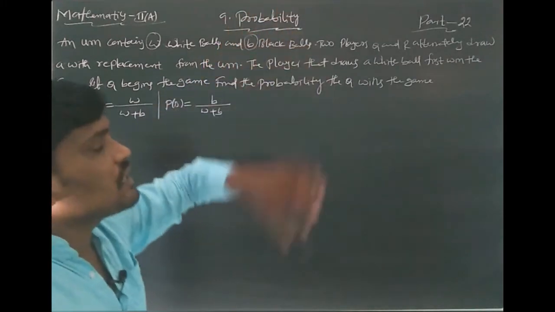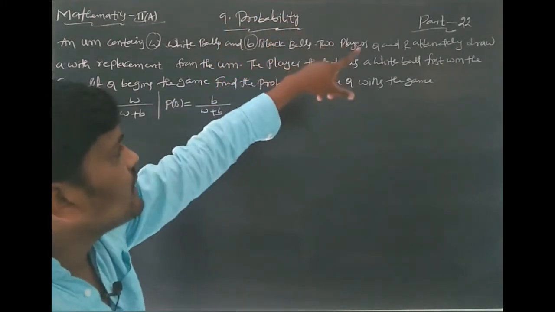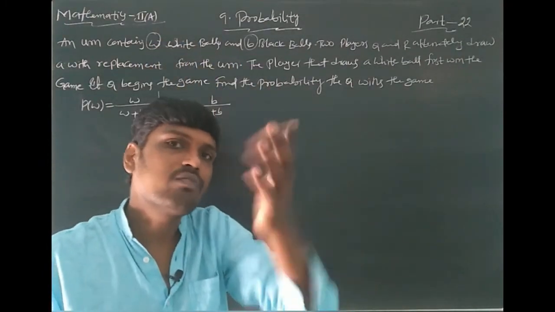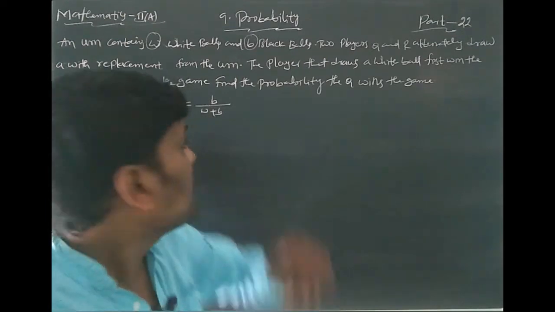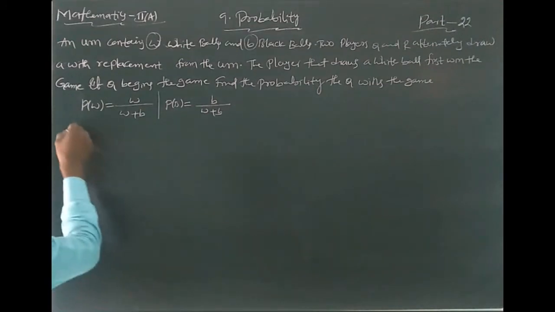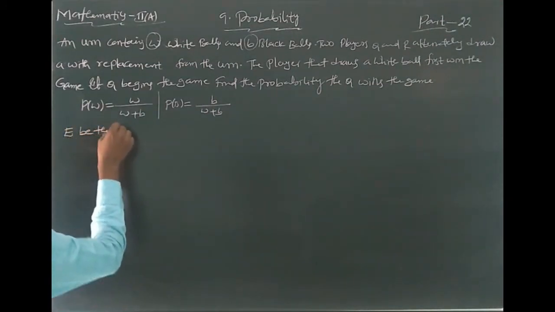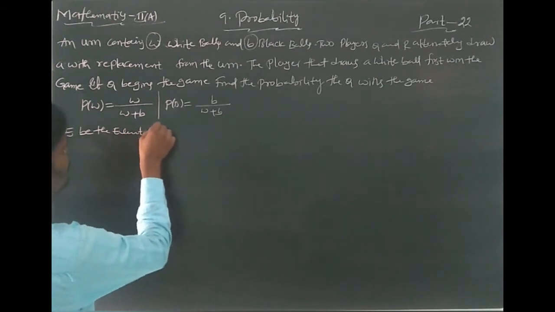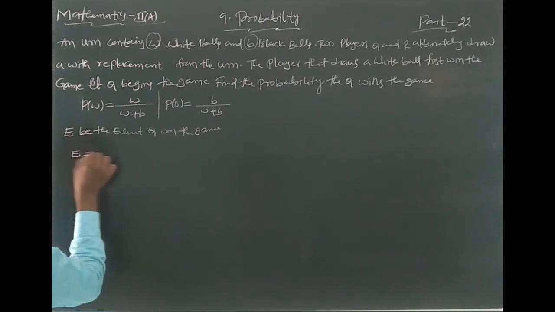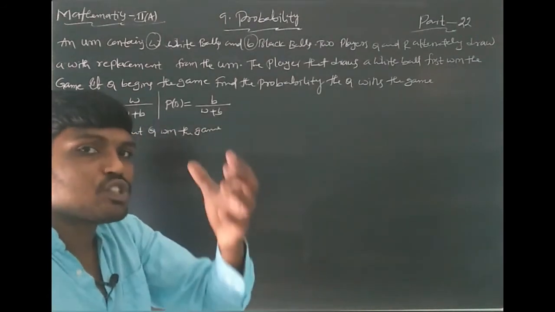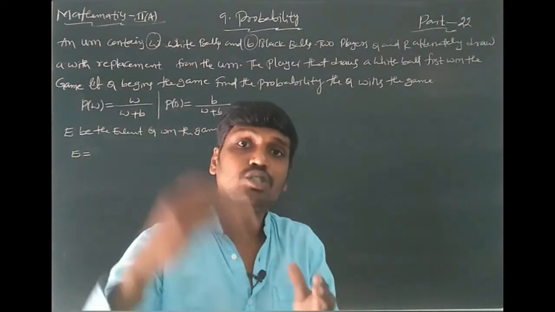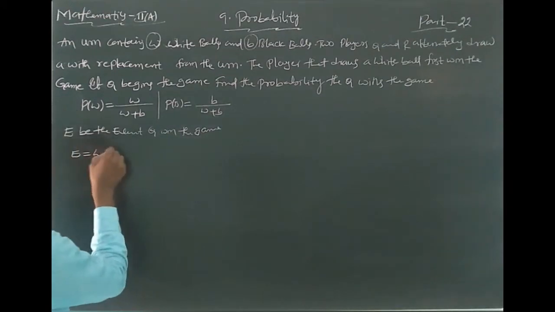After that, the two players Q and R play the game. Q begins the game, and we can find the probability that Q wins. For Q to win, the ball drawn must be white. Let E be the event that Q wins the game. Then E means that on the first choice Q draws a white ball. Correct or not? On the first choice you draw the white ball.